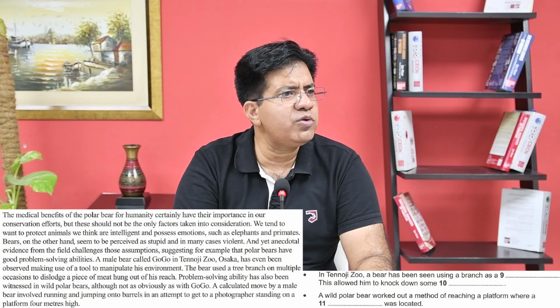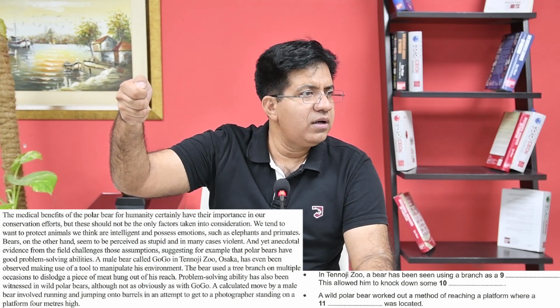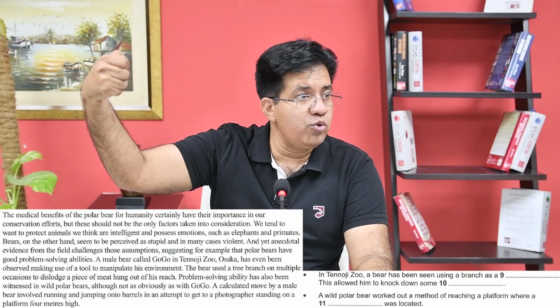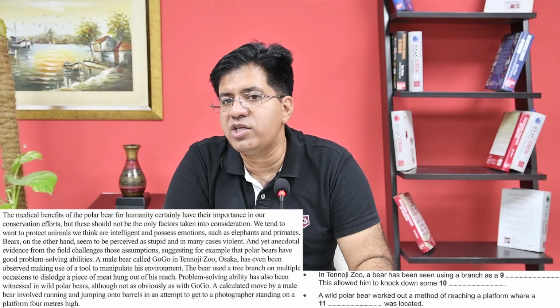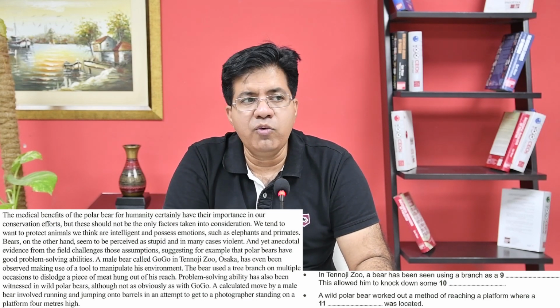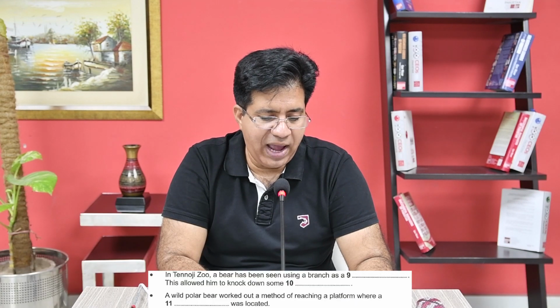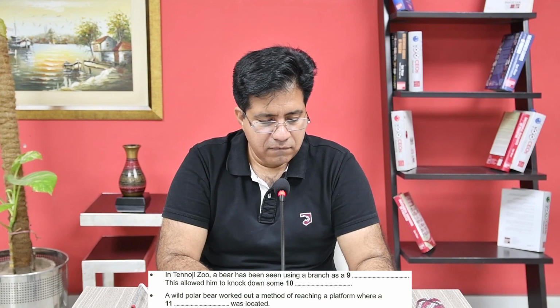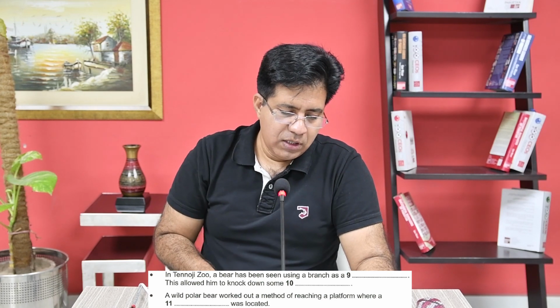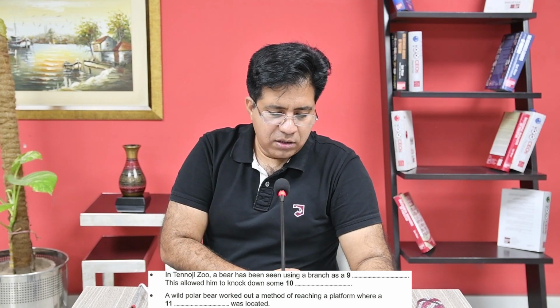You know, sometimes you use a piece of stick as a tool. So he used a tree branch as a tool. So the answer is tool. T-O-O-L. All right, let's go on.